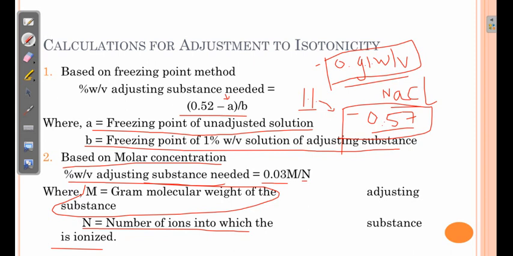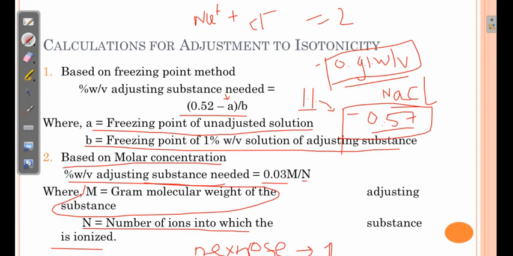For example, if we are using sodium chloride as an adjusting substance, it will ionize to two ions, Na plus and Cl minus. So over here n is equal to 2 for sodium chloride. If we use dextrose as an adjusting substance, mind well, it will not dissociate in the body, it will not ionize in blood or water, and that is why n is equal to 1 for dextrose.